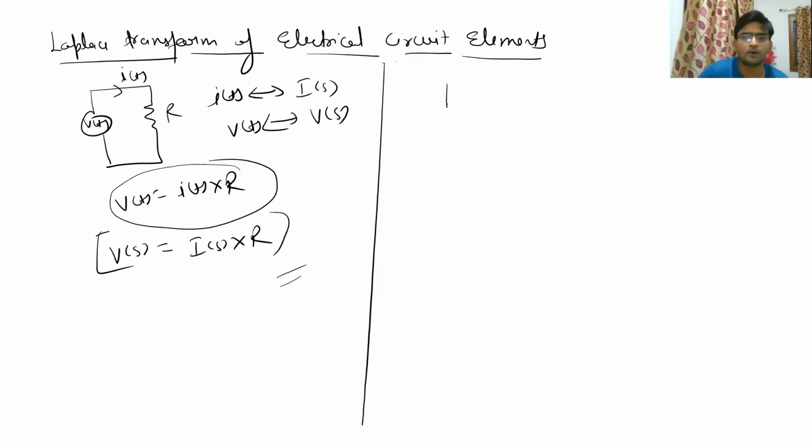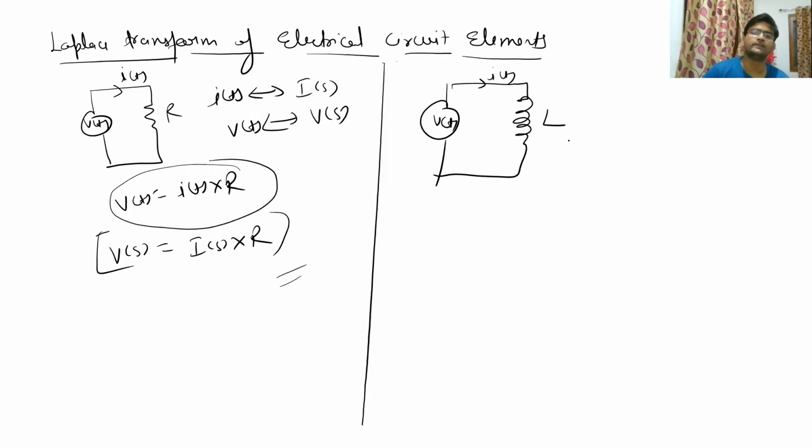So for a resistive circuit, it is practically exactly the same as the time domain circuit. Now, if we talk about an inductive circuit, what will happen? This is L, this is i(t), and this is v(t). In the case of an inductive circuit, we know that vL(t) is equal to L di(t) divided by dt. So you have to take the Laplace transform of both sides.